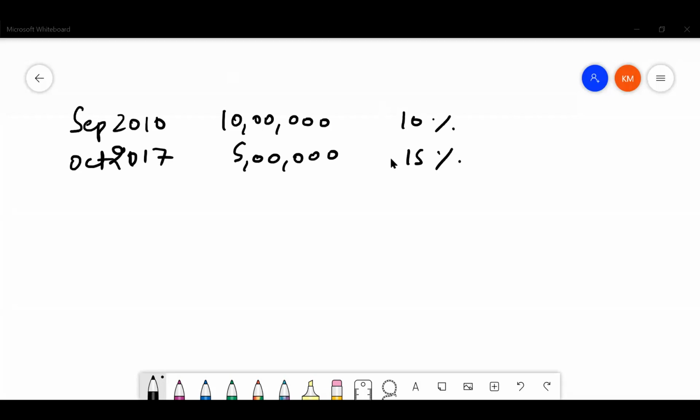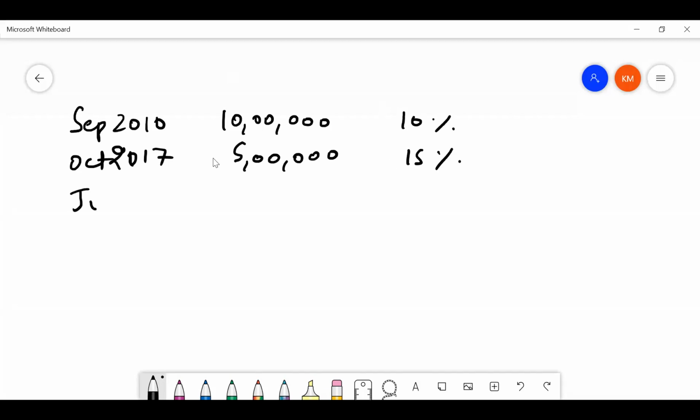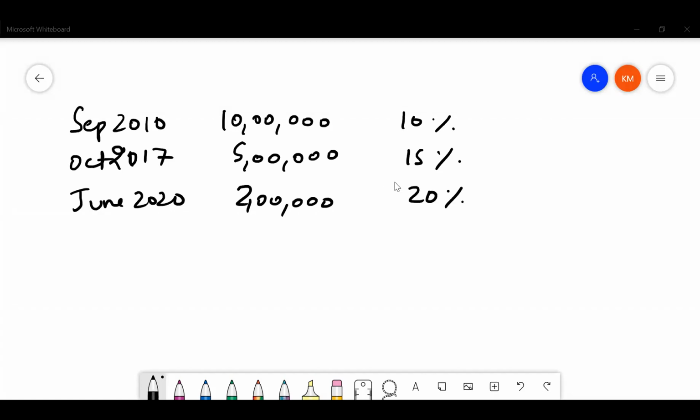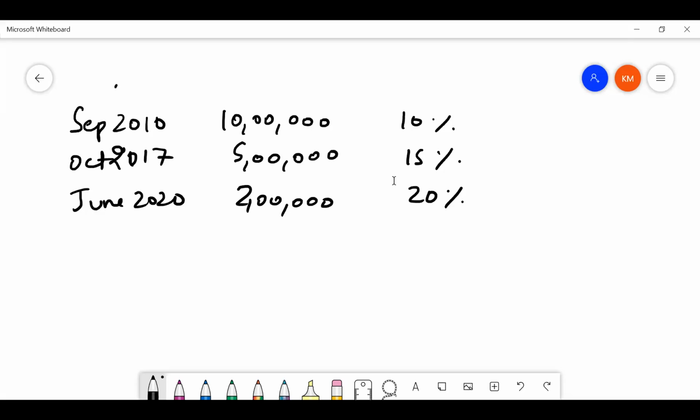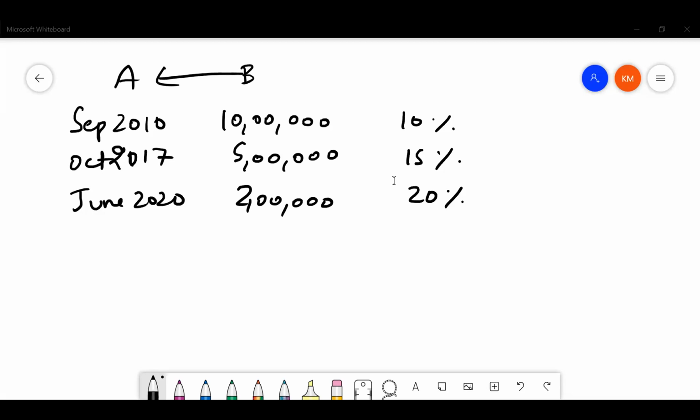And in the third case, on 28th June 2020, there's a loan of 2 lakhs taken at an interest rate of 20%. A has taken all these loans from B.